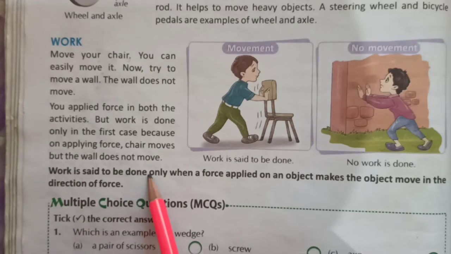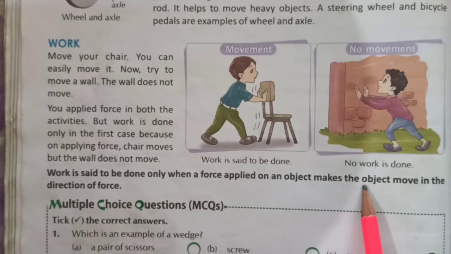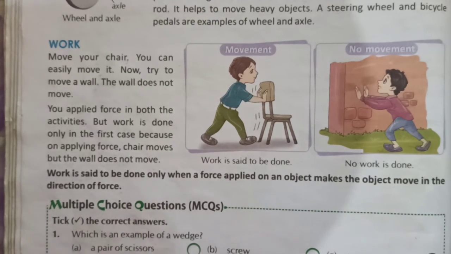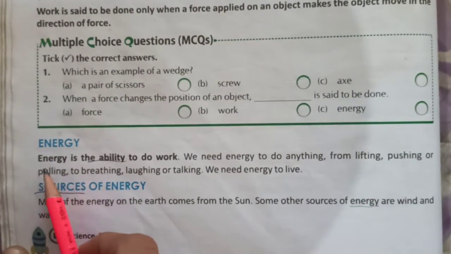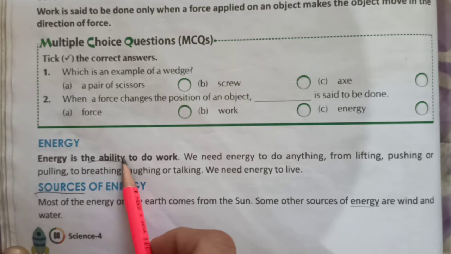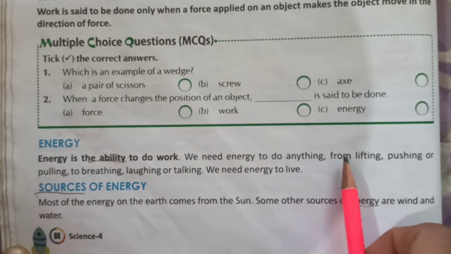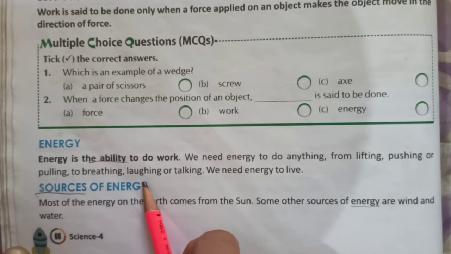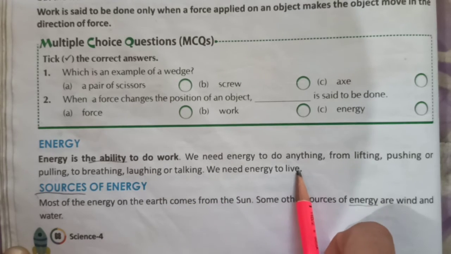Work is said to be done only when a force applied on an object makes the object move in the direction of force. Energy. Energy is the ability to do work. We need energy to do anything from lifting, pushing or pulling to breathing, laughing or talking. We need energy to live.